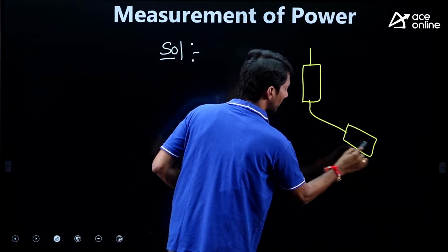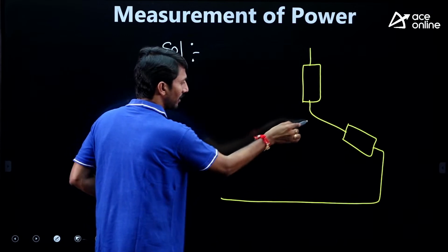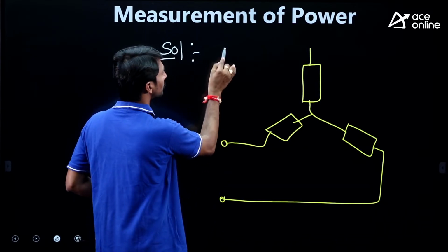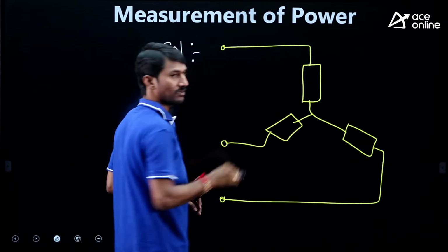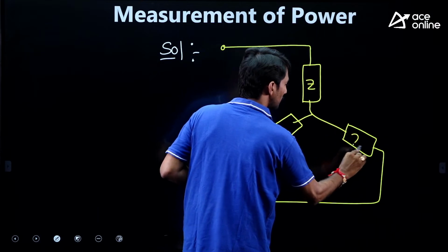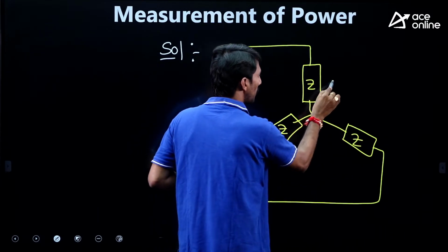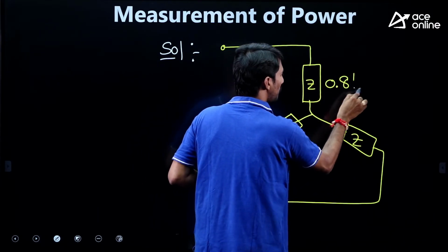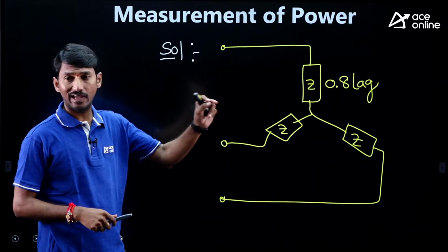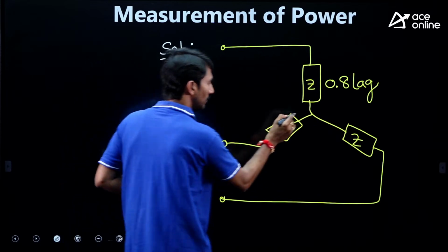This is a star connected load, and it is clearly mentioned that it is a balanced load. Here Z and Z, power factor is 0.8 lagging, inductive load, he mentioned.